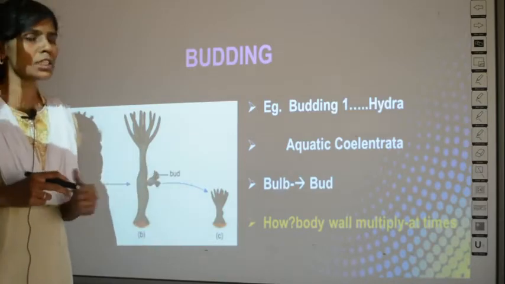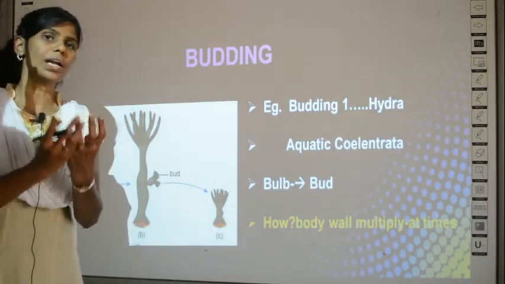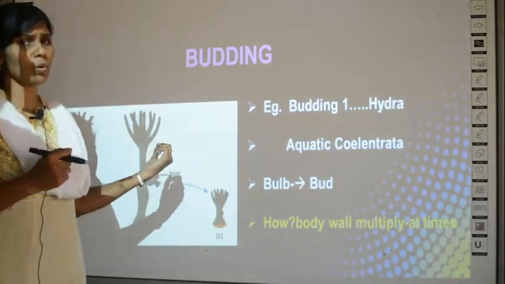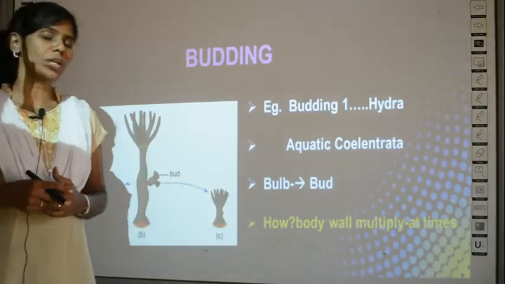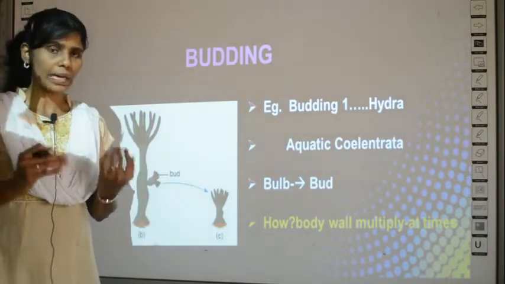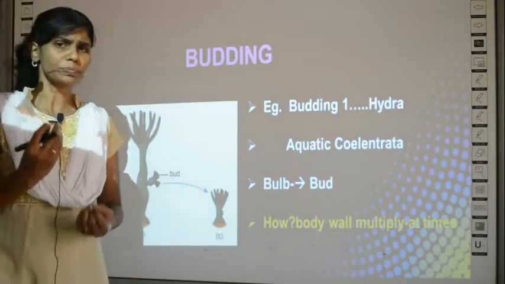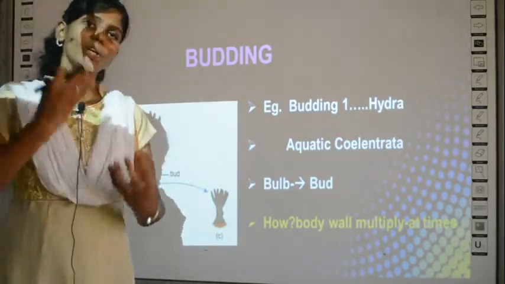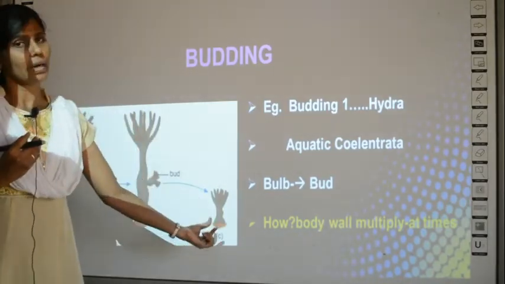Once the bud is fully matured, when it gets all the properties of the parent plant, what will happen? It will be detached from the parent plant. Detached means separation. It will move separately, and when it falls on the ground, it will have the ability to germinate into a new plant. It will grow into an individual plant.